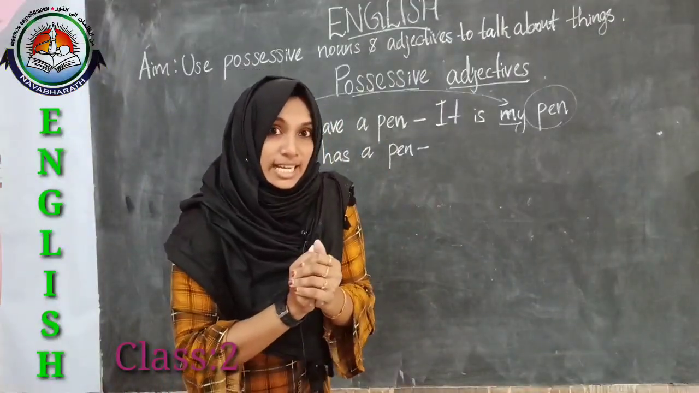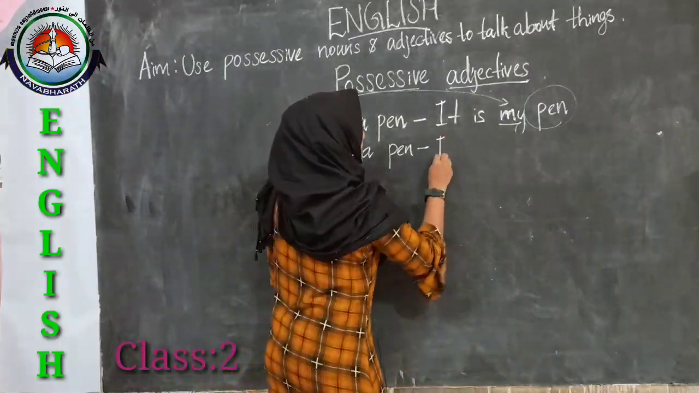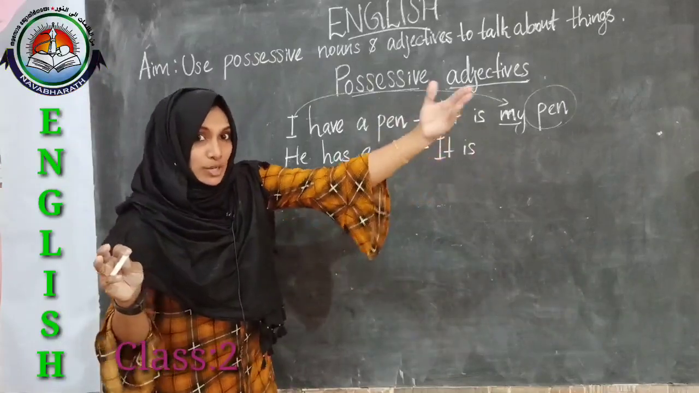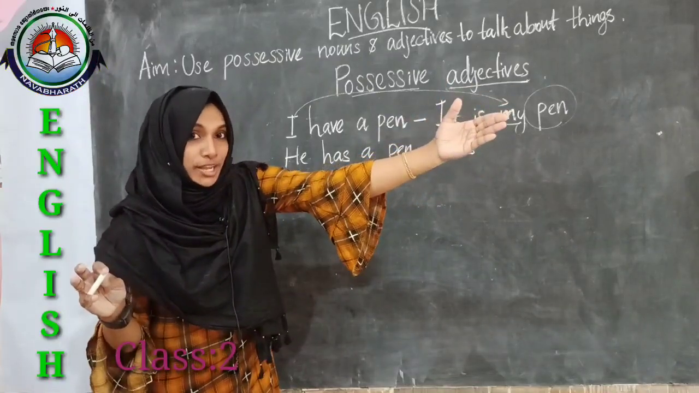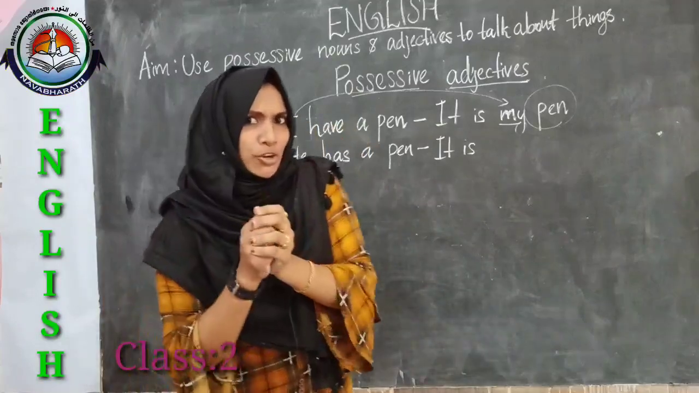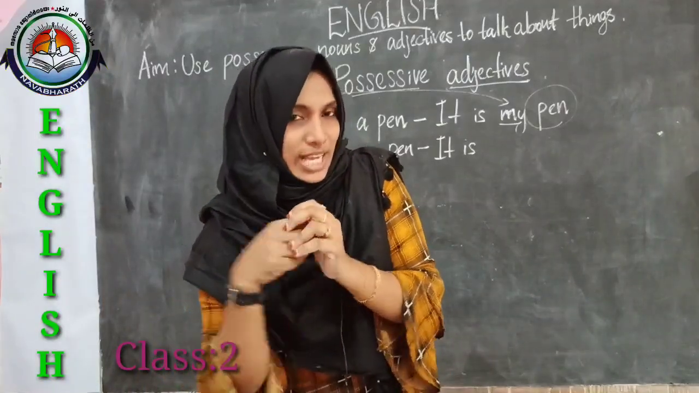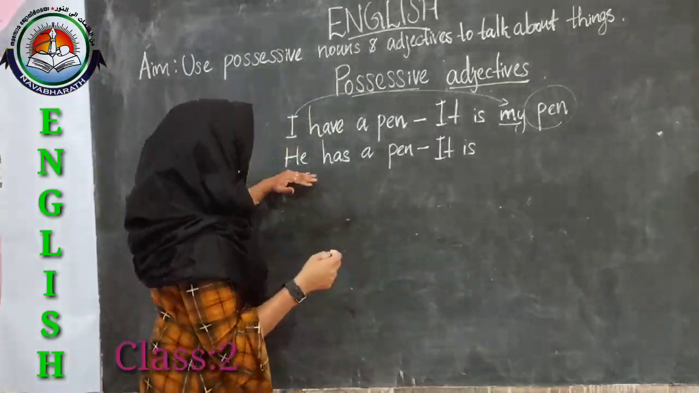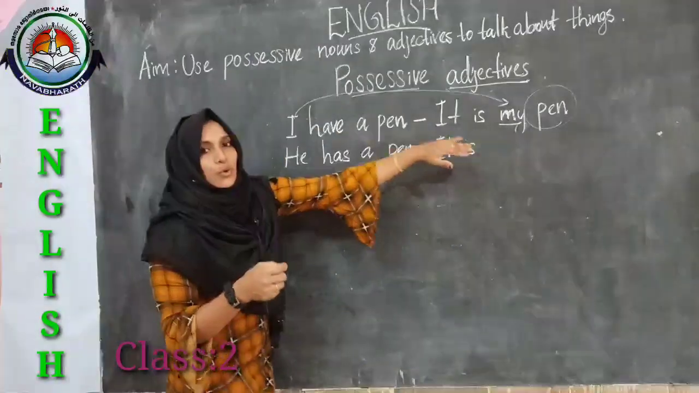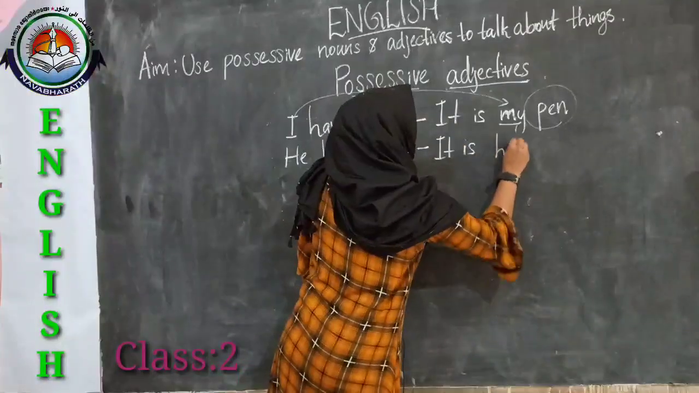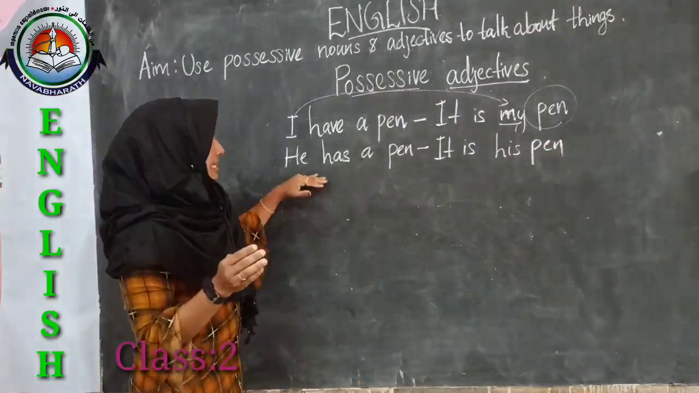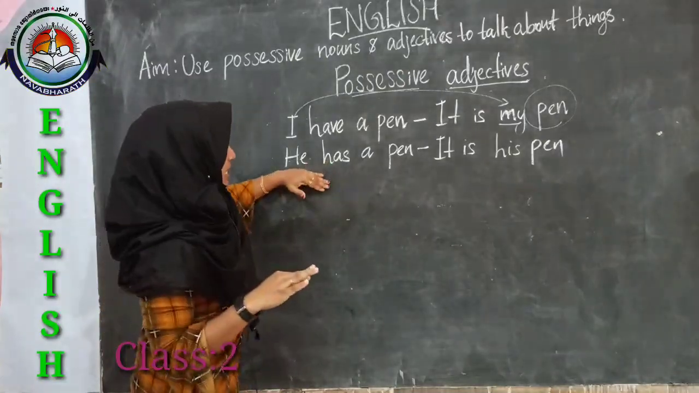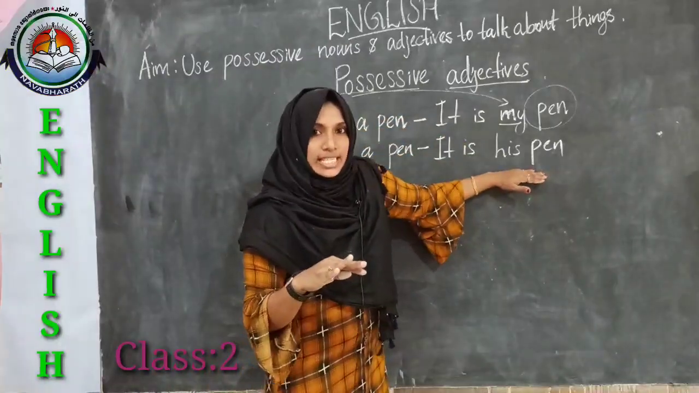So how can we say that? We can say, it is whose pen? Yes, who is standing there? There is a boy. So for boys, which pronoun are we using? Yes, that also we have learned in our last video. What is that? Yes, he. So this he has a pen. So it is his pen. This he we are using for a man or boy. So this he turns into his.